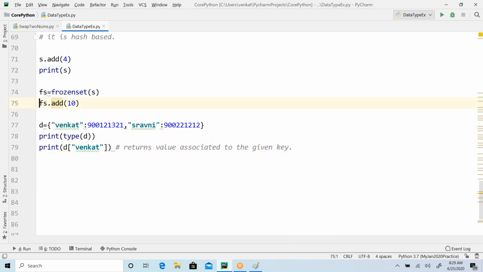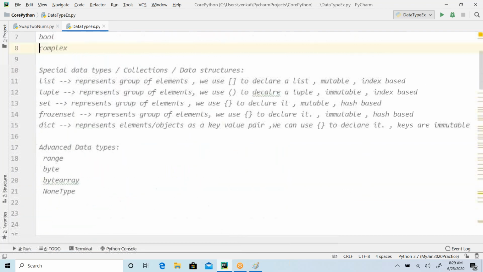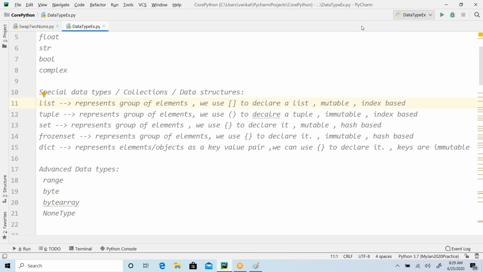All right, so you understand the basic data types. List and tuple maintain a group of elements, like all the data structures.